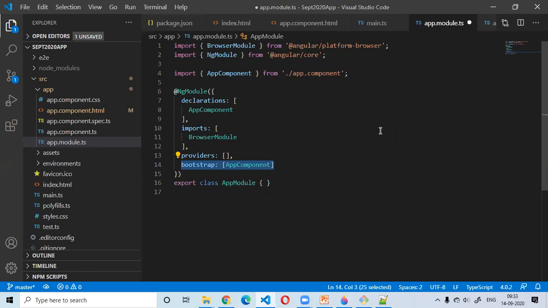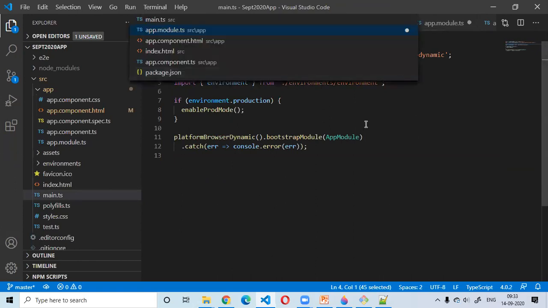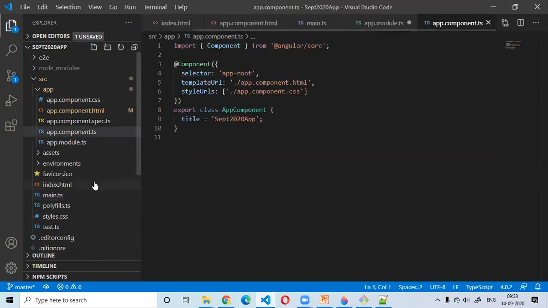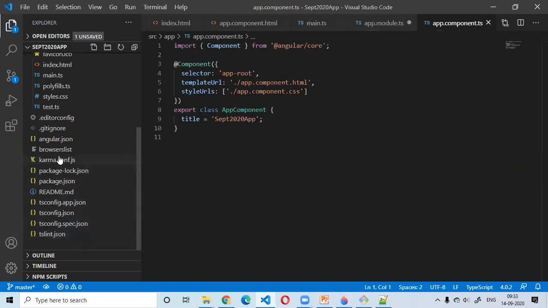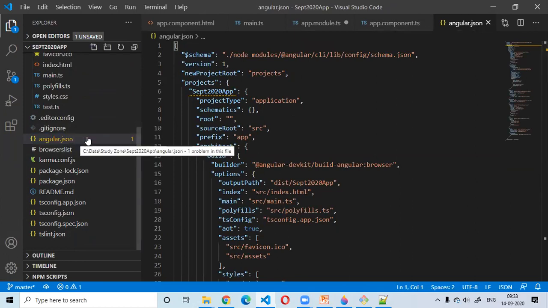How is Angular going to know that? Because now I'm mentioning it here. So the flow is what? Here in the angular.json, let me open that. This is the configuration angular.json which Angular is going to parse and look into.